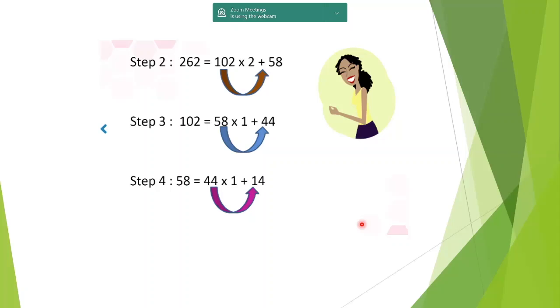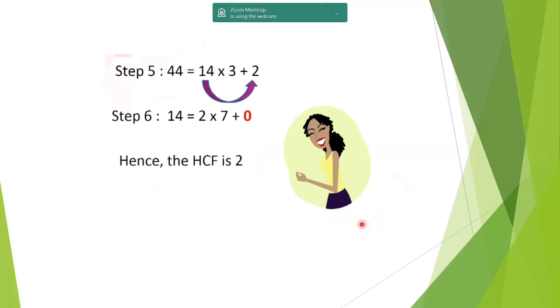Okay with that? Shall I proceed? Who was that speaking? Manasvi. Okay, step 5, step 6, HCF is 2.